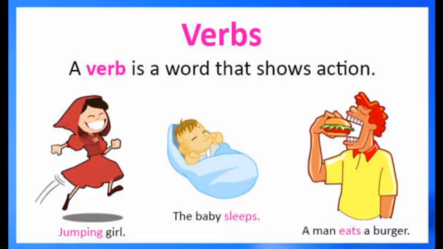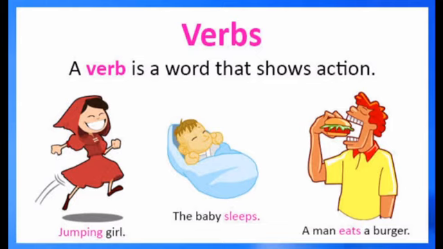A verb, in its simple form, can be defined as a word that shows an action. I emphasize, or underline, the main point in this definition: a verb is a word that shows an action. Look at the examples given here. The baby sleeps and a man eats a burger. In the first example, the baby sleeps.